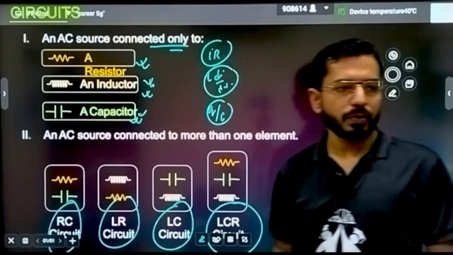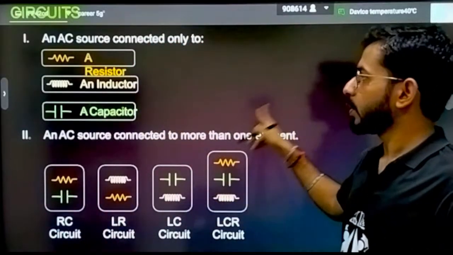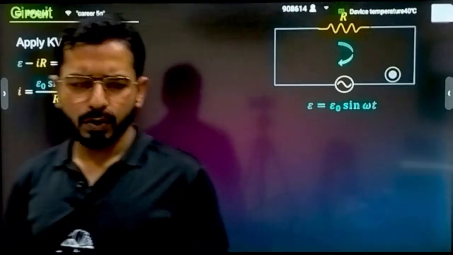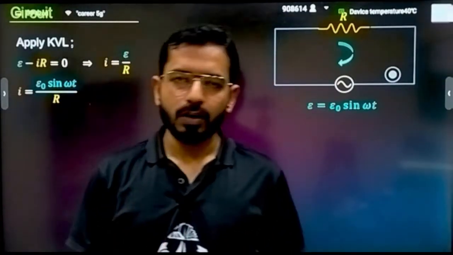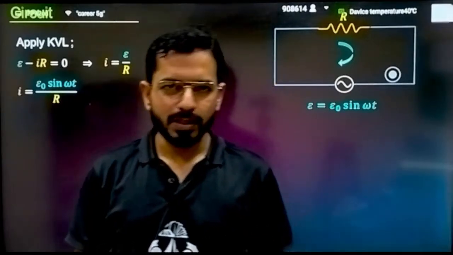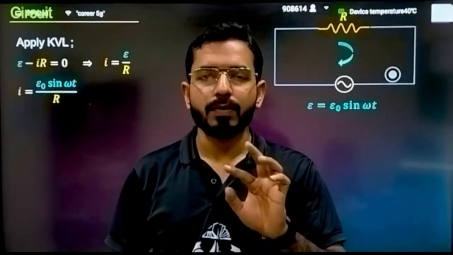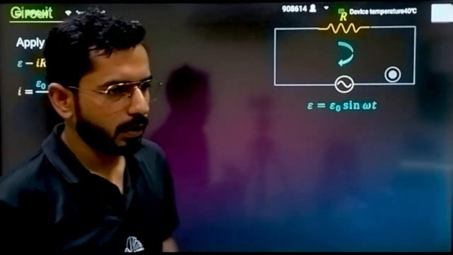All these circuits we are going to understand one by one, at a time. Firstly, we are going to understand all the pure circuits. For example, let's start from the purely resistive circuit, where only a resistor is connected. Firstly, let's try to make the foundation of this chapter, that what we are going to actually discuss. It will be easier to understand from a single circuit at a time. Then we'll be taking two at a time, and then finally we'll be taking the three combinations all together.